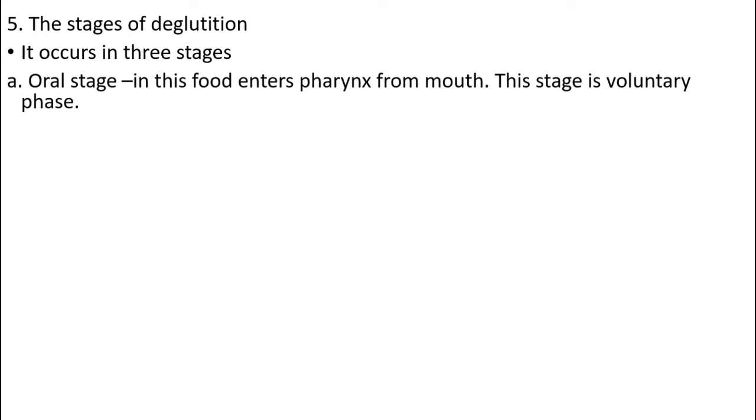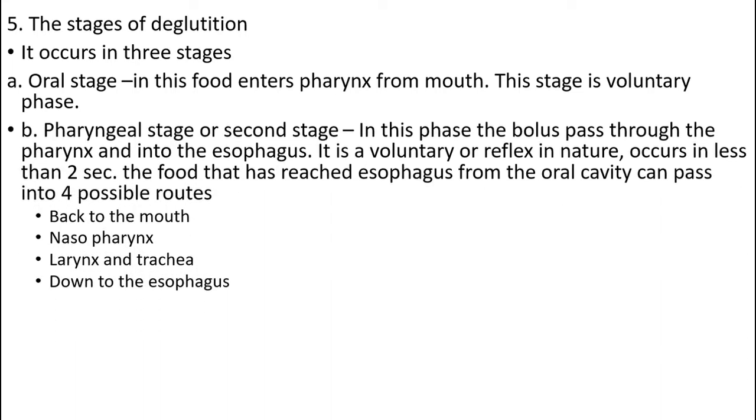The stages of deglutition. It occurs in 3 stages. The first one is the oral stage. The food enters the pharynx from the mouth. This is the only voluntary phase. Second is the pharyngeal phase or second stage. In this phase, the bolus passes through the pharynx into the esophagus. It is involuntary or reflex in nature, and occurs in less than 2 seconds.